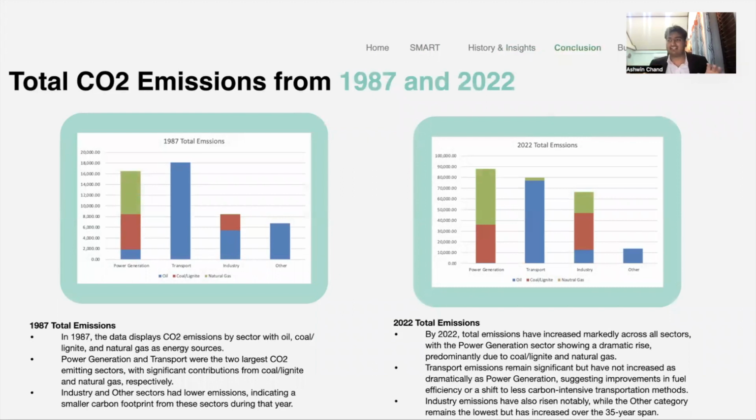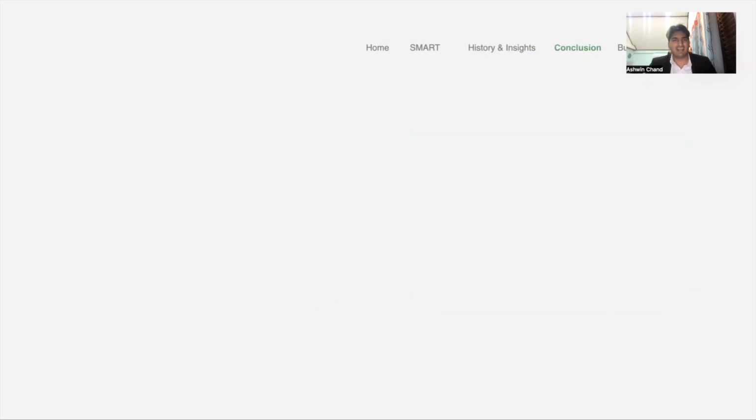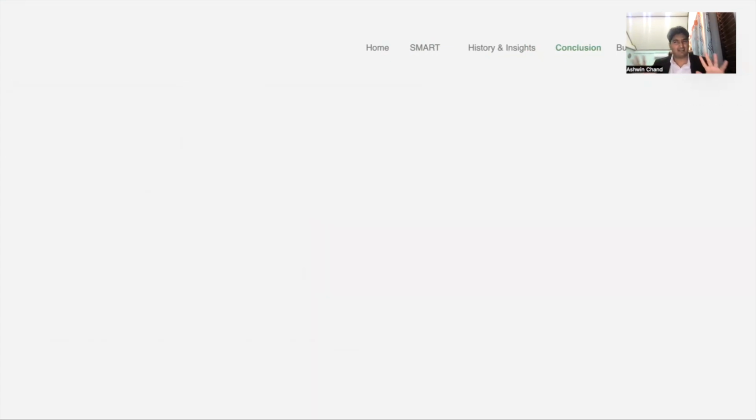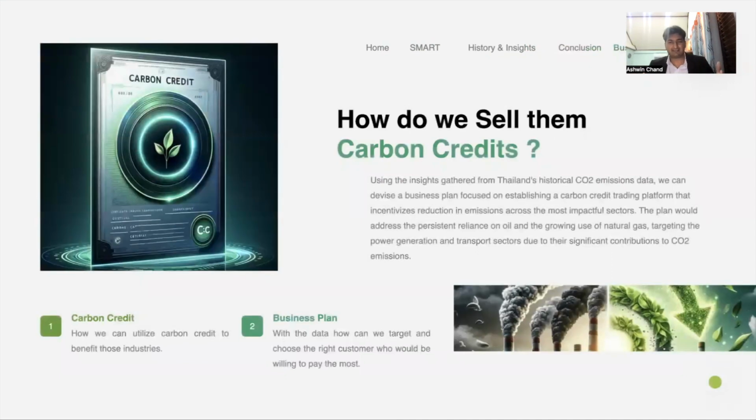And can we actually hit the goals we've talked about in the UN, that we would be able to lower it? Hence, this made me wonder. So we went and looked, and I saw that this website shows that we are actually not on track. Hence, these companies need to know that. Hence, we can sell them better carbon credit. I introduced to you: how do we sell them the carbon credit?